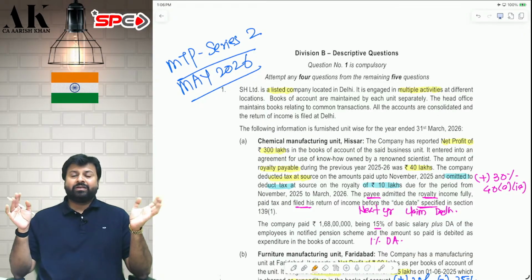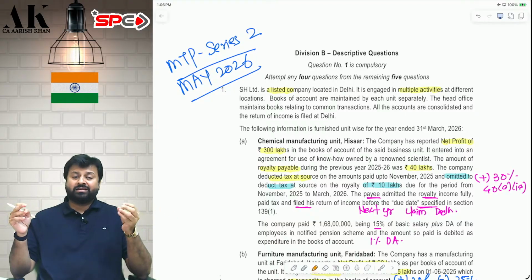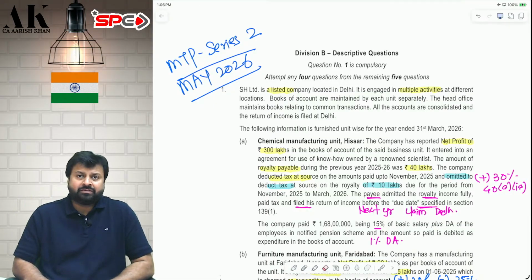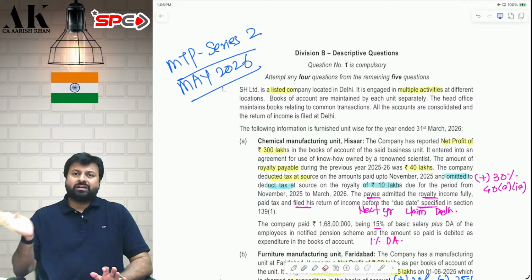That in every 3 attempts we have to make MTPs, 2 MTPs, then RTPs we have to make every 2 months. Then we have to make question paper, then students pass, fail, etc. Again and again. Board of Studies was irritated. Making question paper of CA final is not an easy task. Yes, CA Inter, CA Foundation question paper making is slightly easier. I am not saying that is very easy. Slightly easier compared to CA final question paper. Therefore, they have discontinued 3 attempts and again come back to 2 attempts.